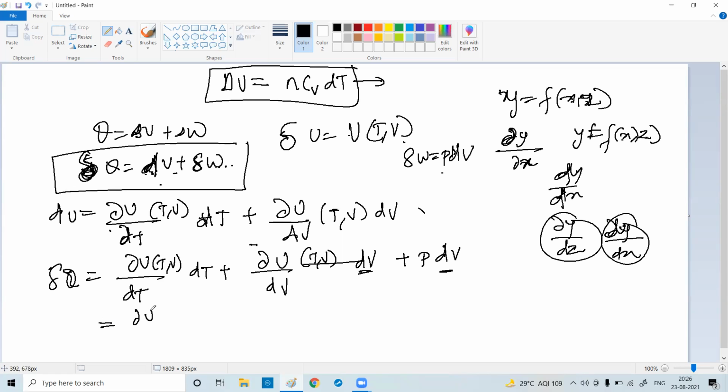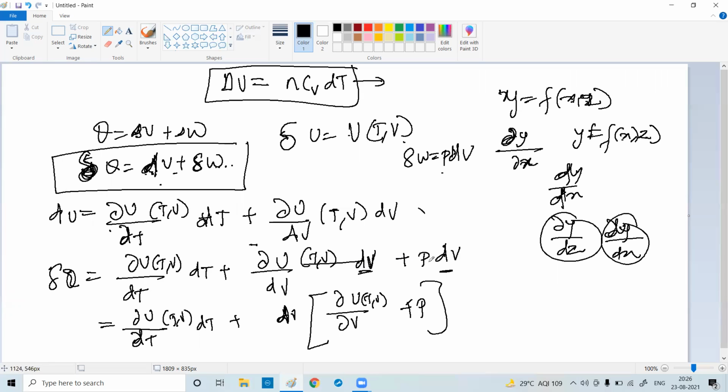So I am again writing del U by del T (T, V) dT, and taking dV common. If I take dV common, then what is left? Del U by del V (T, V) plus P. Why? Because dV is common. Yes or no? Now V is constant. If V is constant, then what will be dV? dV will be 0.